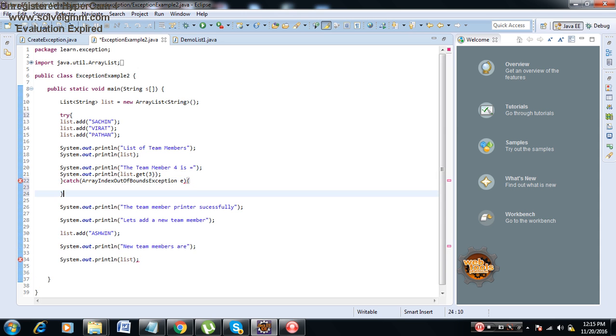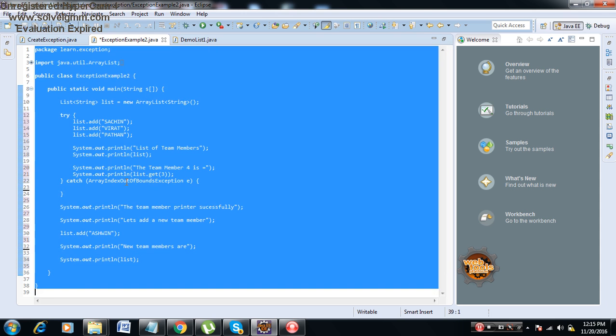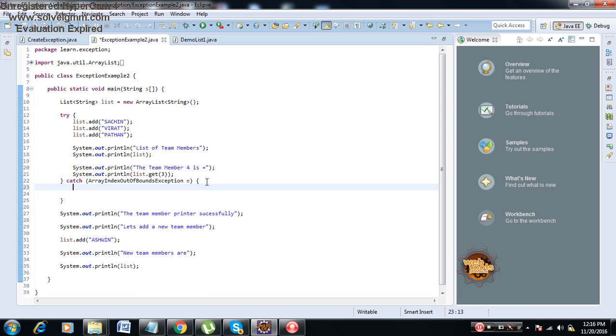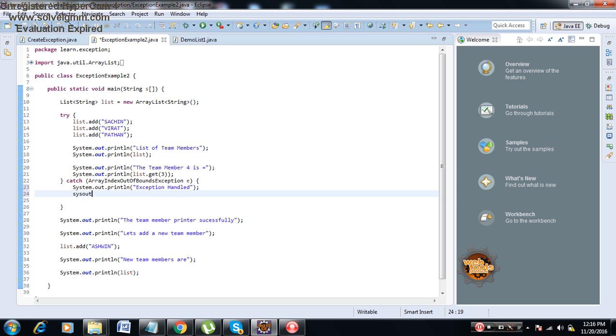Then I'll keep the remaining things intact at the bottom. Then I'll say System.out, exception handled. Then after that I'll print the exception, e.getMessage() will give me the exception. Now this code is protected.